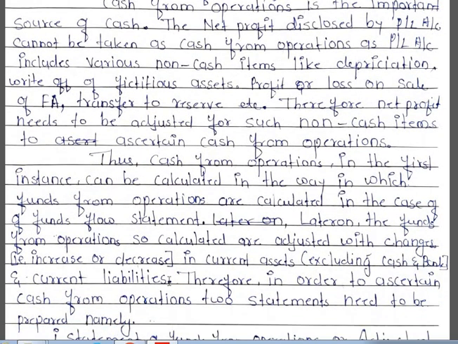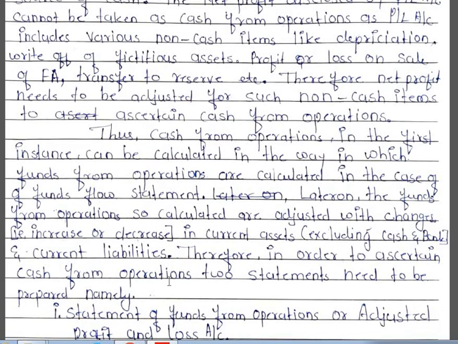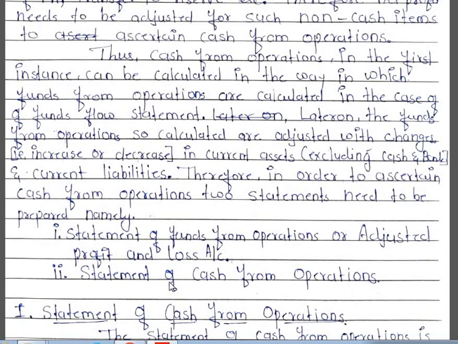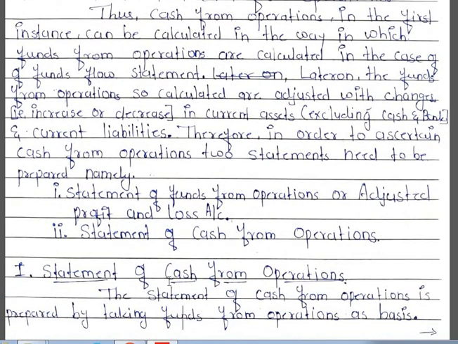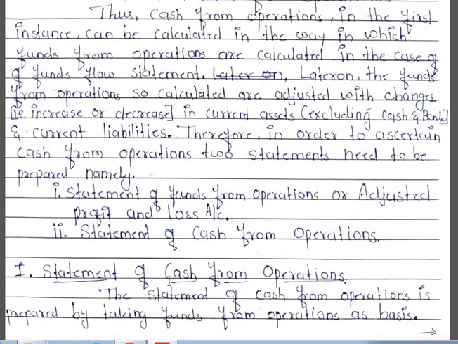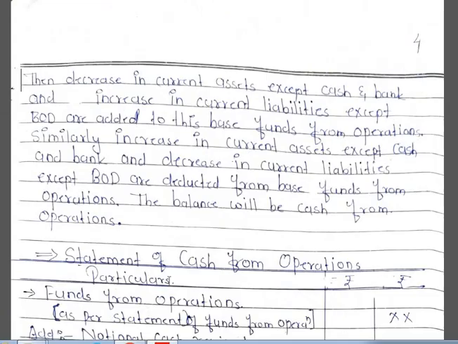Therefore, in order to ascertain cash from operations, two statements need to be prepared. First one is the statement of funds from operations or adjusted profit and loss account, and second is the statement of cash from operations. So what do we mean by statement of cash from operations? The statement of cash from operations is prepared by taking funds from operations as basis.